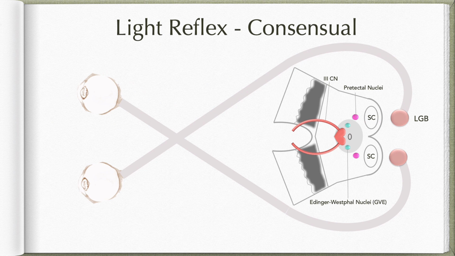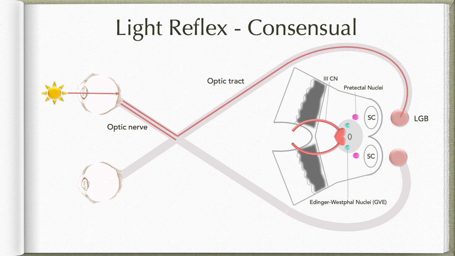Now, coming to the consensual reflex, here we shine light in one eye. The fibers are going through the optic nerve. At the level of the optic chiasma, the fibers coming from the temporal half of the retina will go along the optic tract of the same side, reaching the lateral geniculate body of the same side. But the fibers coming from the nasal half of the retina will cross to the opposite side and travel in the opposite optic tract to reach the lateral geniculate body of the opposite side. So now the information has reached both sides.